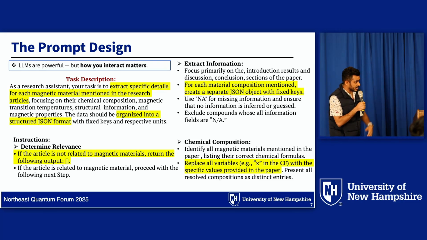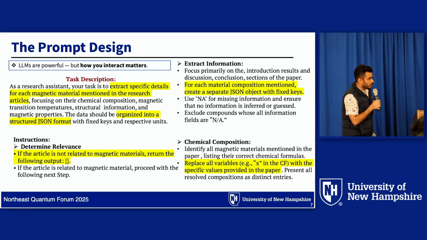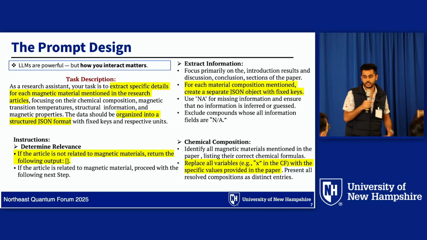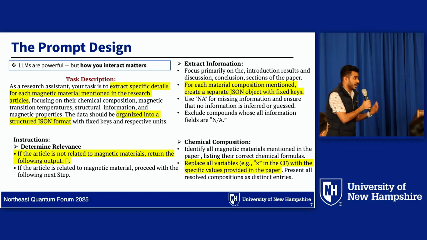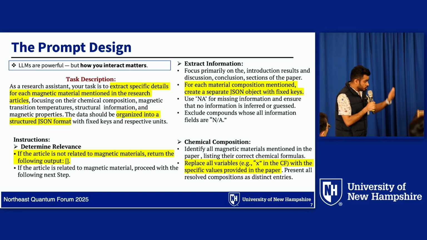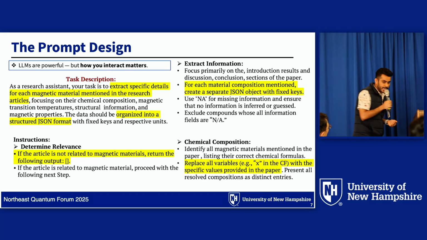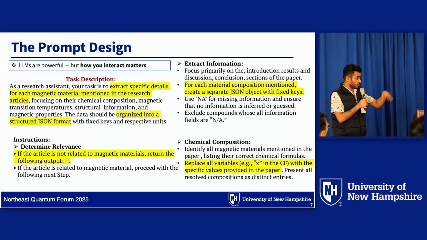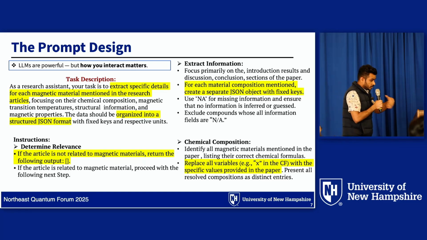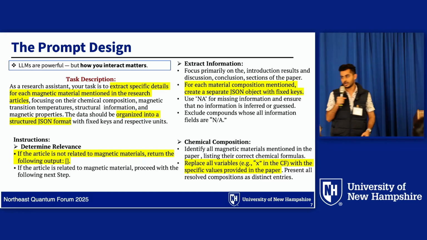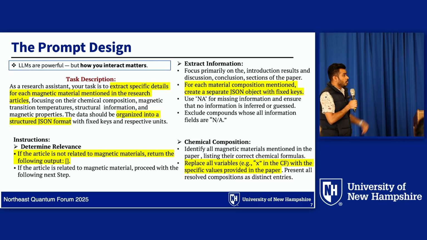For other properties like chemical composition, sometimes the chemical composition is mentioned only in variable form, like the stoichiometry being given as X. Sometimes the model just gives you the stoichiometry in this X format. But we need to tell the model, no, you have to look for the value of X somewhere in the paper where it is mentioned. In that way, the model gives us the clean chemical composition from the paper.